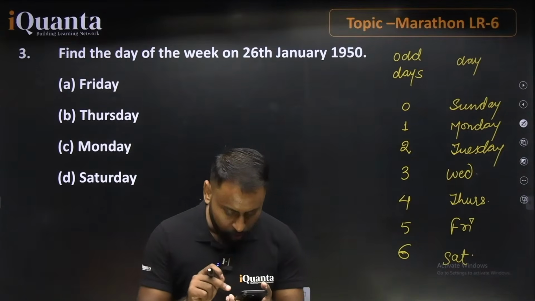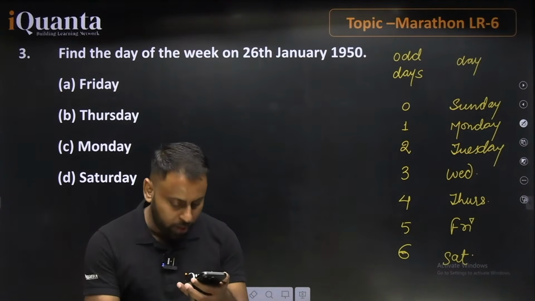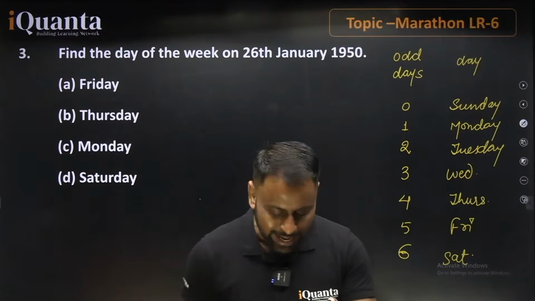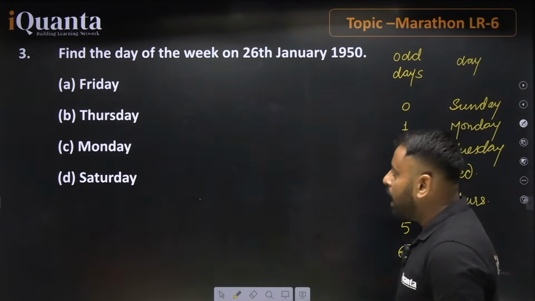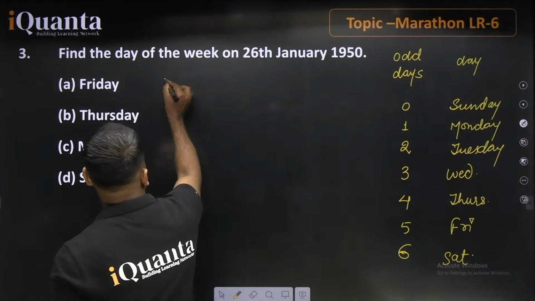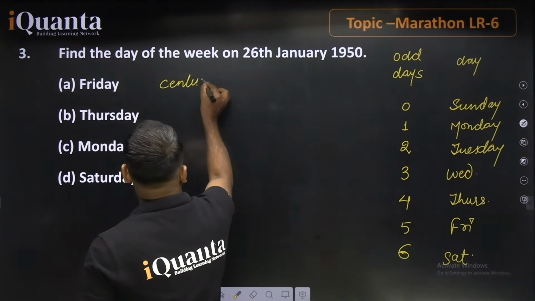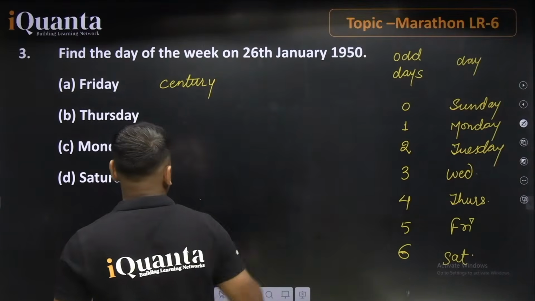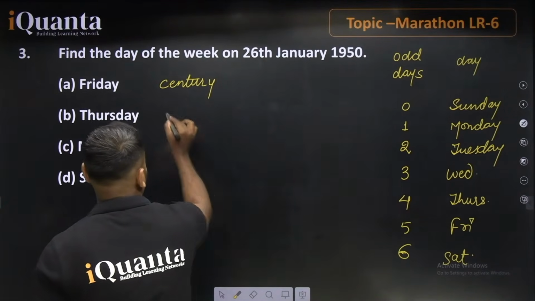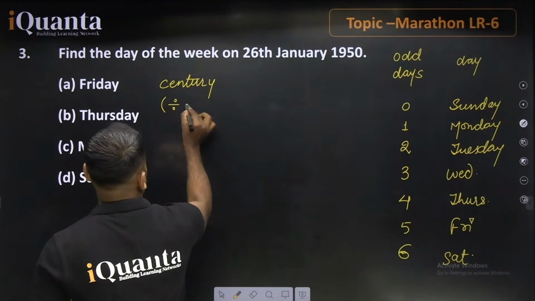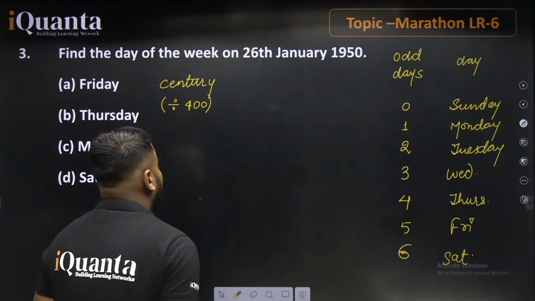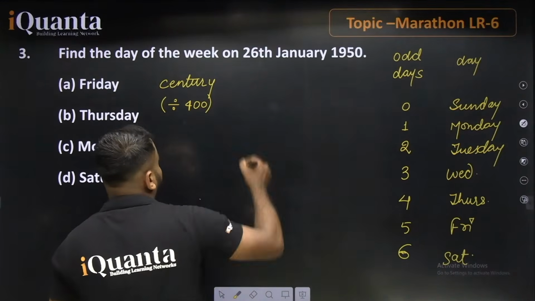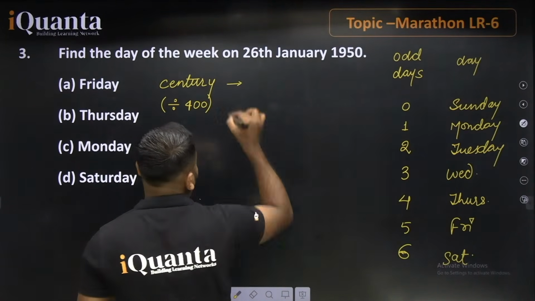Now, further, when we are going to find this, first of all you just have to find the century years. How many centuries do we have? For centuries, you divide the entire year by 400. This is the first part. Right after the centuries, we will talk about the left out years.